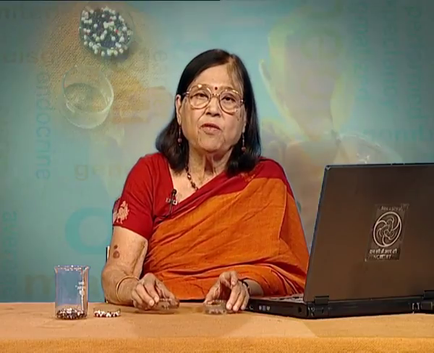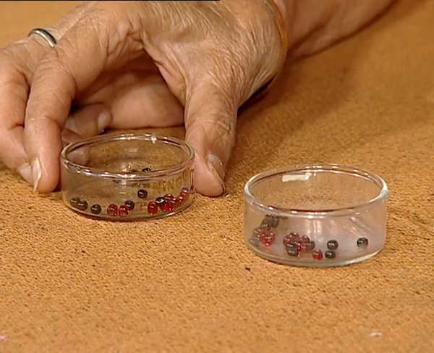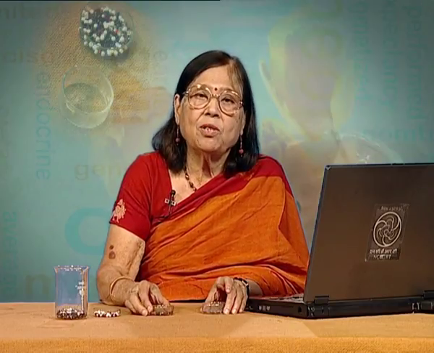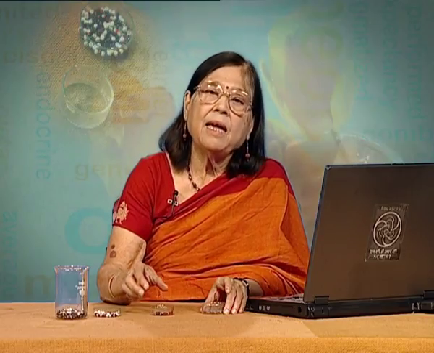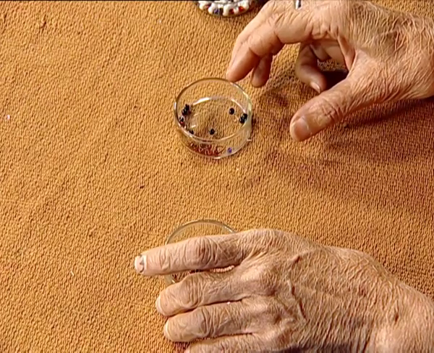This experiment you will repeat many times, and a time will come when you will get all one color, either all red or all black. And when that stage comes, that means you have lost one allele forever. And once you have lost one allele, say you have lost red, then all are black. And if all are black, the future generations are going to be only black, they cannot be red.